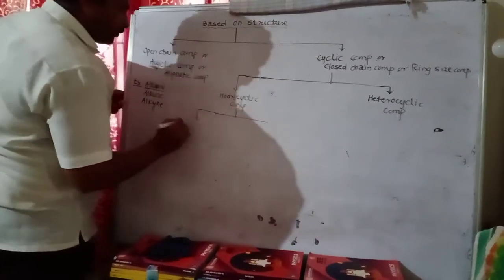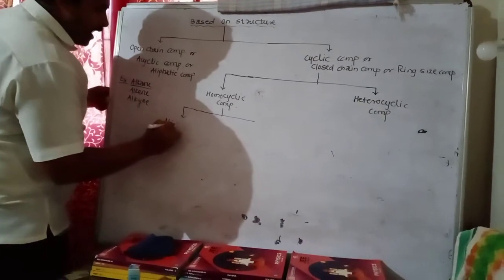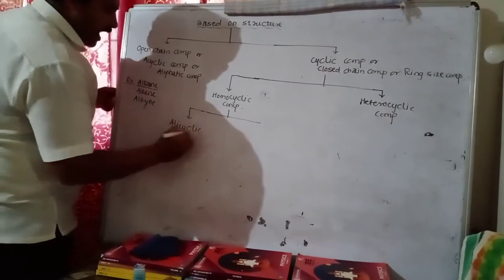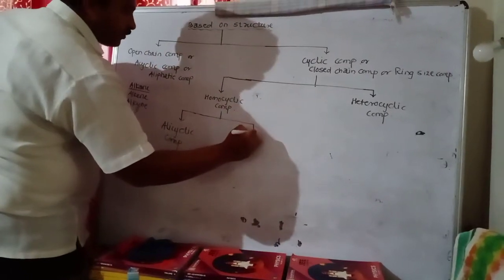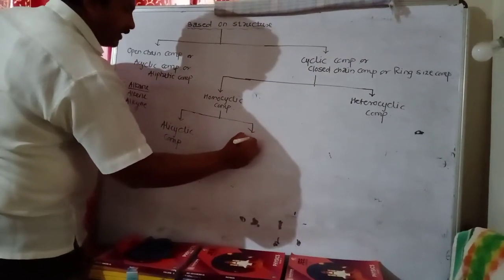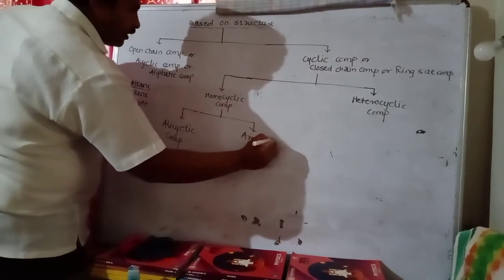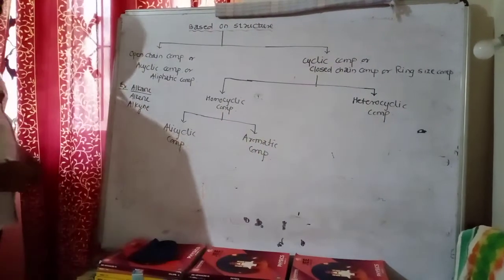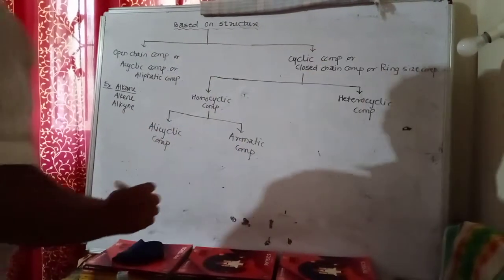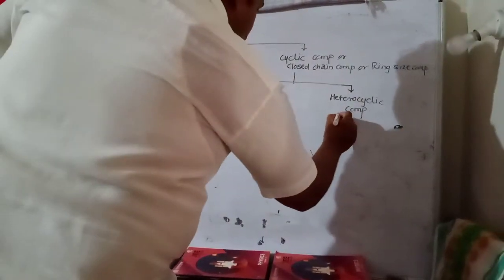First one is alicyclic compounds, and second one is aromatic compounds. Heterocyclic compounds are also classified into two types.